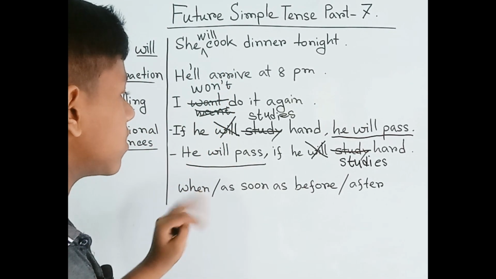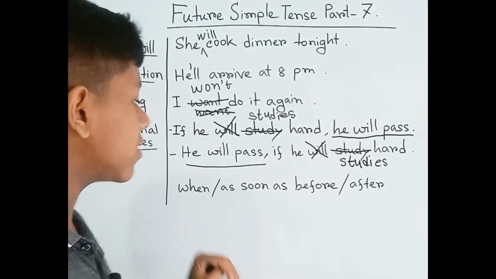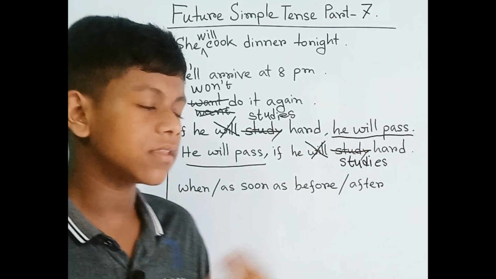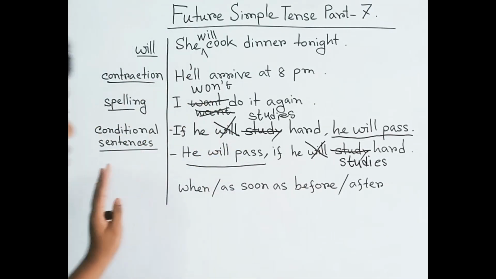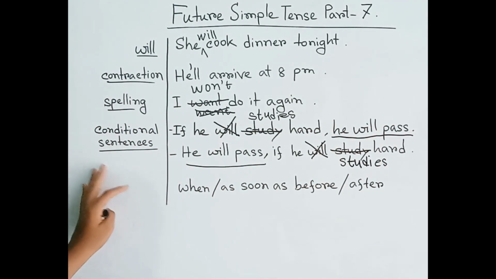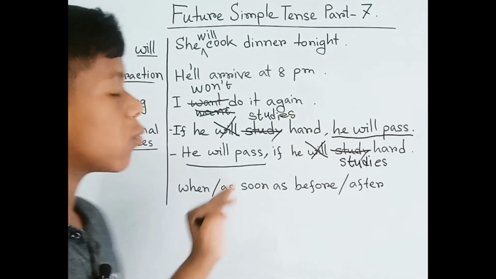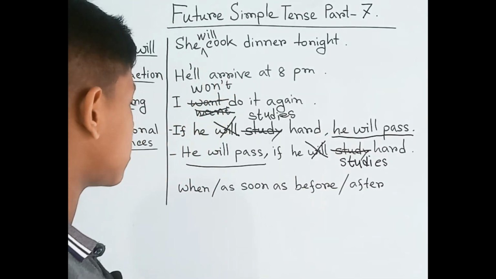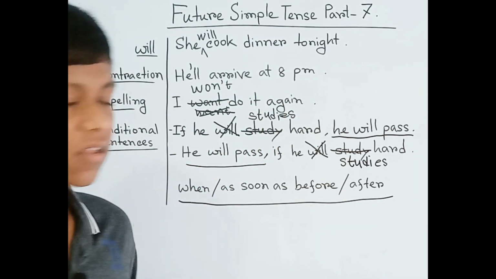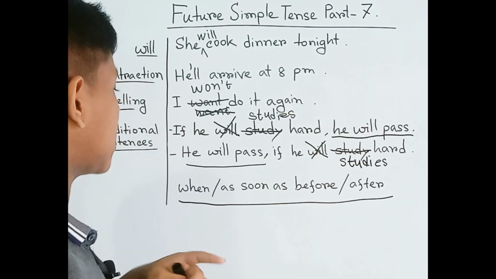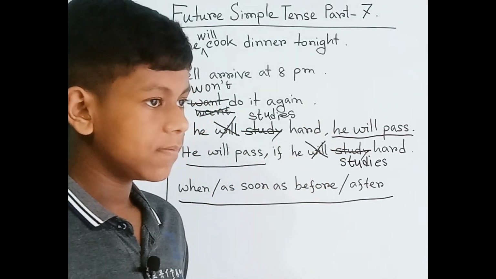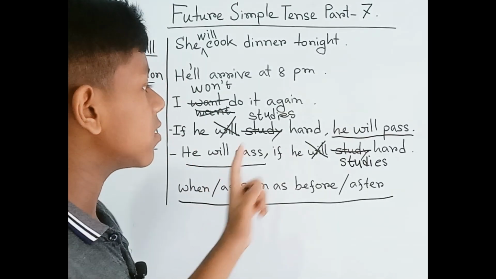I hope you have understood. So same here, if is a conditional word. This is called conditional sentences. During conditional sentences we can't use the future simple after if. So here you can see some words to create sentences. Let's see. We can say when he studies hard, he will pass. It's correct. But if you say when he will study hard, he will pass, you can't say that.